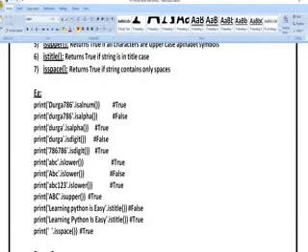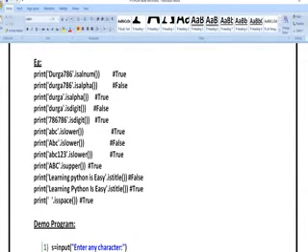Now let us see all seven of these with examples. Print Durga786 isalnum: yes, this Durga786 has alphabets and numbers. Print Durga786 isalpha: no, it is alphanumeric, because 786 is a number. Print Durga isalpha: yes, it is alpha. Print Durga isdigit: no, false. 786 isdigit: yes, it is a digit. Print abc islower: yes, it is lower. ABC islower: no, it is upper. Print 123 islower: no, it is alphanumeric.